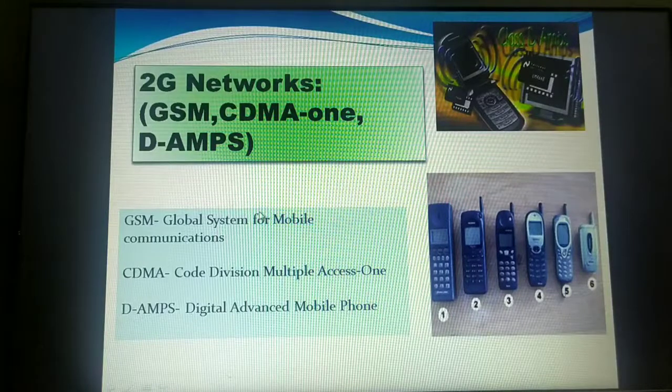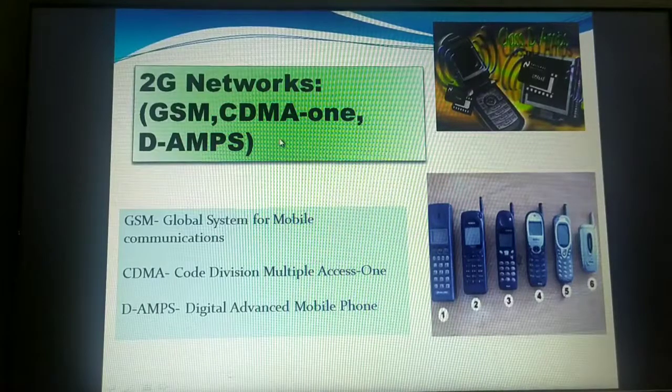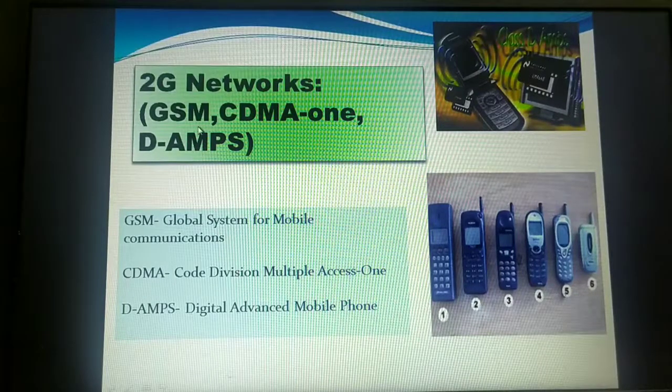Then what were the characteristics of 2G? It was the first ever digital cellular system, which was launched in the 1990s, almost 10 years later, in Finland actually. It had improved sound quality compared to the first generation because it was using digital signals, and it had better security compared to 1G because in the second generation encoding and decoding came into existence because of the GSM and CDMA networks.